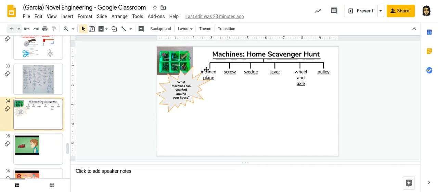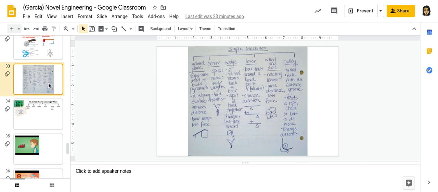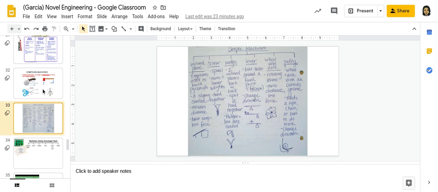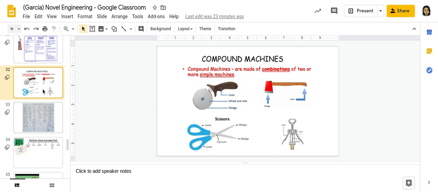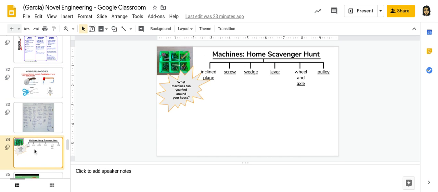And hopefully you've been taking the notes on these slides on your scratch paper for your science section of your binder, talking about what an inclined plane is, what a screw is, a wedge, a lever, wheel and axle, and a pulley. Should look something similar to this, as in notes I've done in the past. A lot of images up here to help with the understanding of different parts of tools that include things like a lever, a wheel and axle, a wedge, and so on.